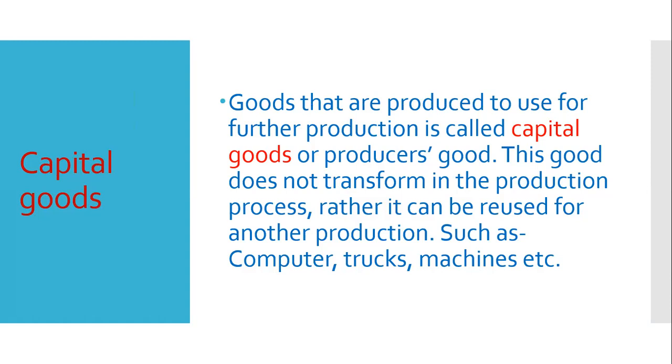We have to know one issue: capital goods do not transform in the production process. Rather, they can be reused for another production, such as computers, trucks, machinery, etc. That means if we use a machine for producing a product, we can use that machine again and again for producing other products. Computers are like that, vehicles are like that. So these are capital goods.